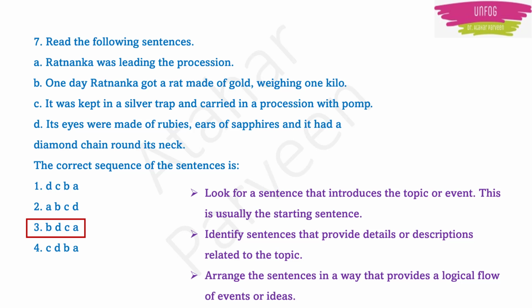Next, arrange the sentences in a way that provides a logical flow of events or ideas. If you keep these 3 things in your mind, then you can easily arrange the correct sequence of the sentences. In this, two points are important. First you have to see for the introduction sentence. Then you have to see for the description sentence. Then automatically the remaining thing will become the last sentence. Okay, clear, right?